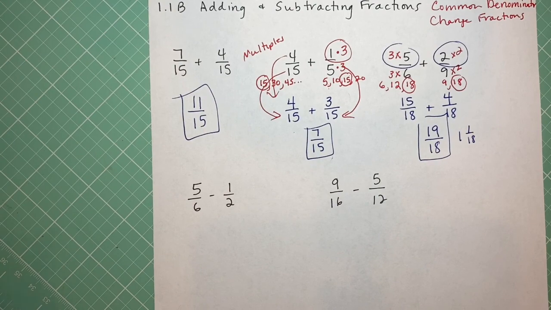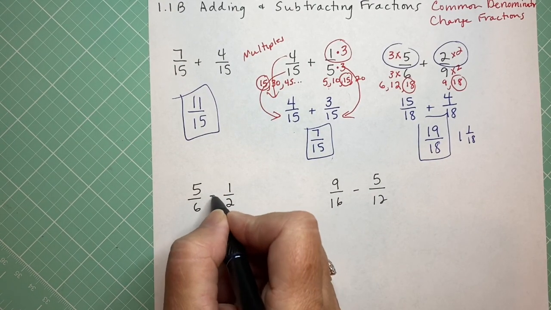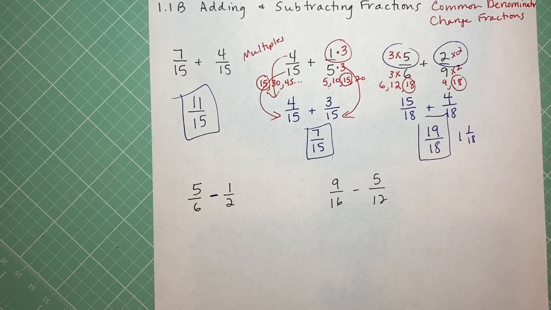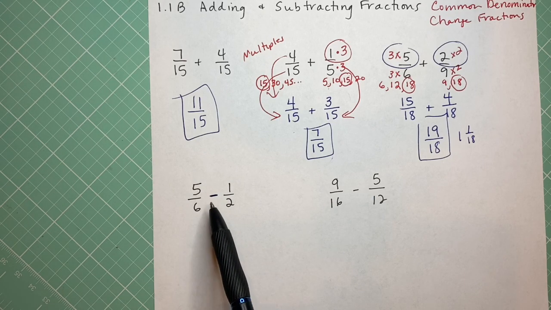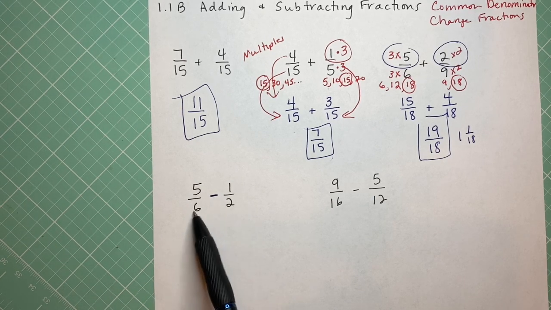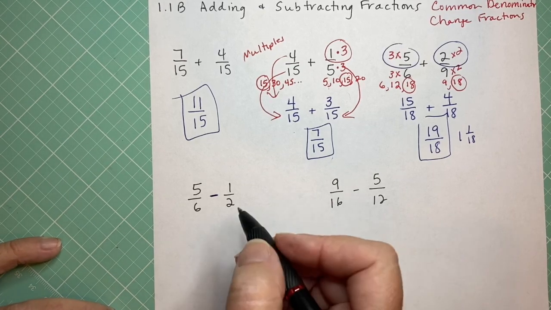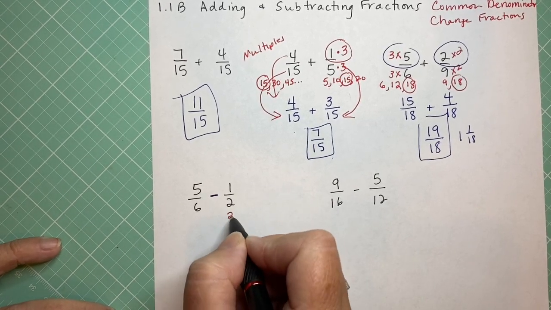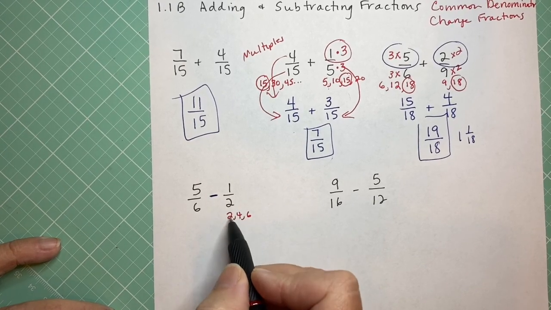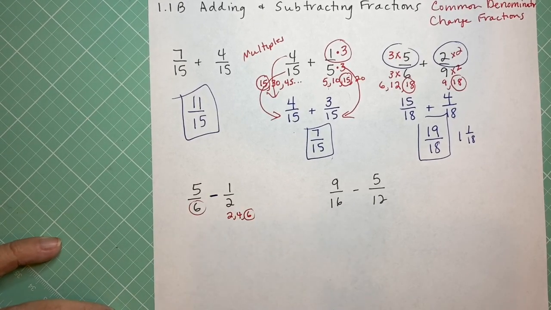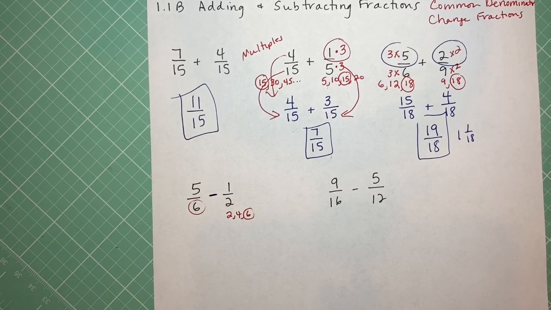Okay, these next two, what's different here is now it's subtraction. So you do addition and subtraction the same way, just at the end you're going to subtract instead of adding. So we're going to look at 5/6 minus 1/2. They're different denominators, so I have to find a common denominator. Again, if you know that that's 6, just keep on going. If you don't, we're going to look at the multiples. And again, it's always easier to start with your bottom number. Do you see your multiples of 2 are 2, 4, and 6? So what do they have in common? 6. So if you start with the smaller, sometimes you'll find it quicker.